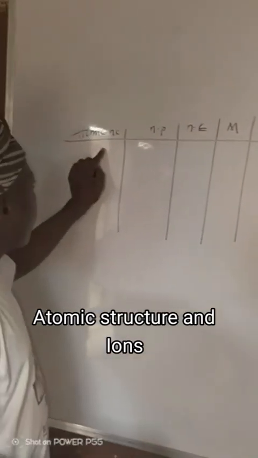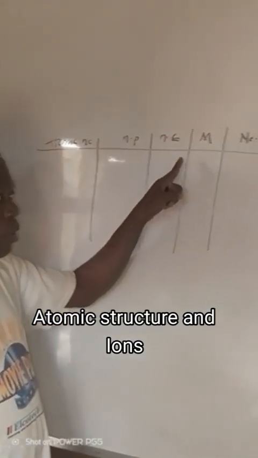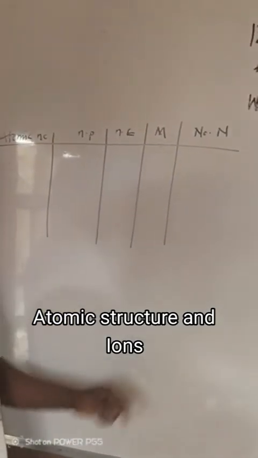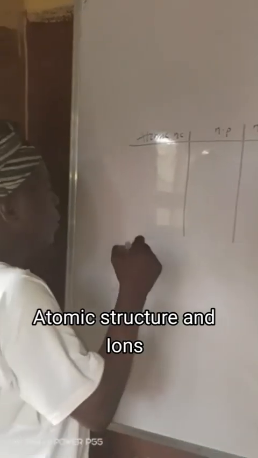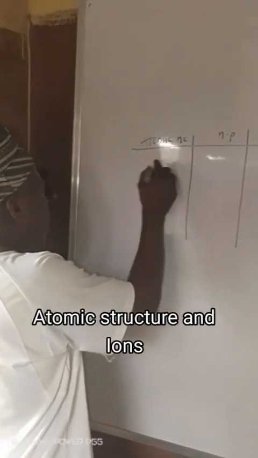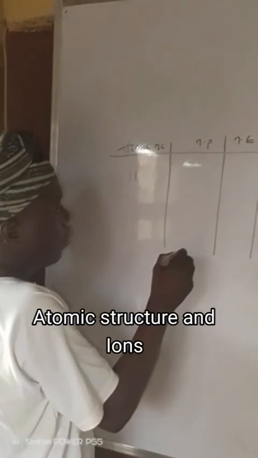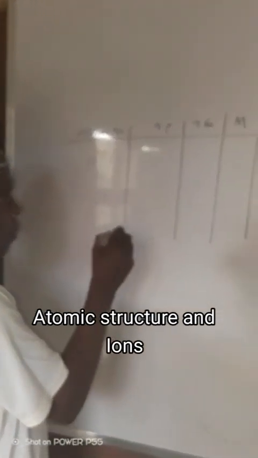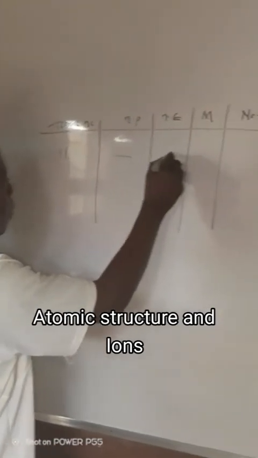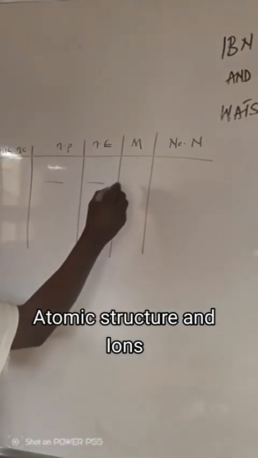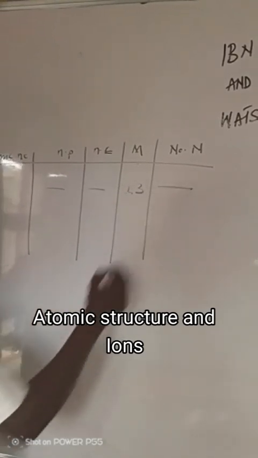You see, atomic number, number of what? Proton, number of electron, mass number, number of neutron. Now, let's assume that we are given here 11, dash, 23, dash.